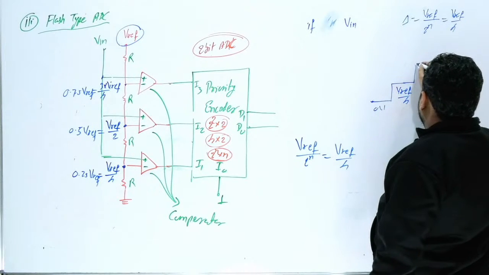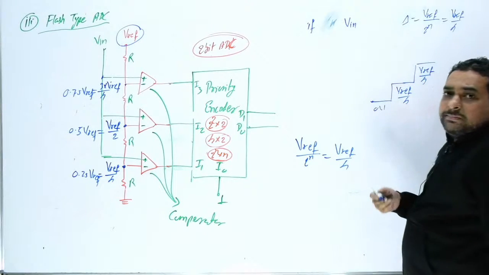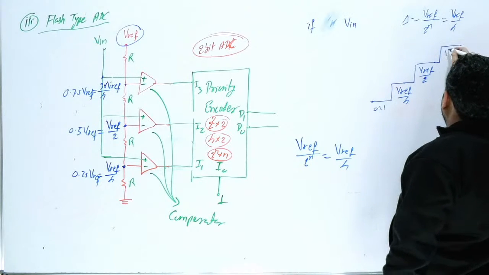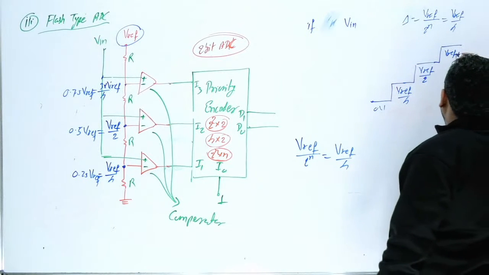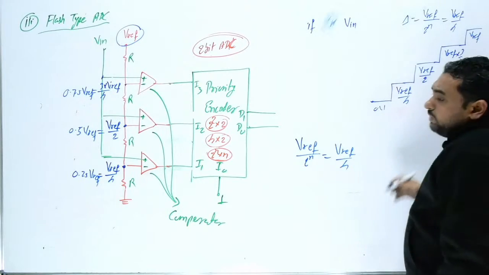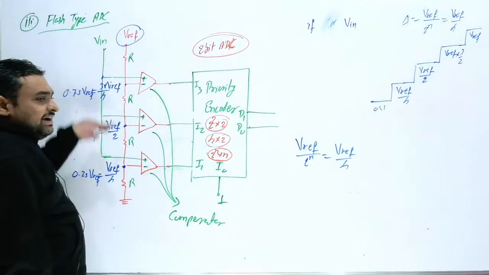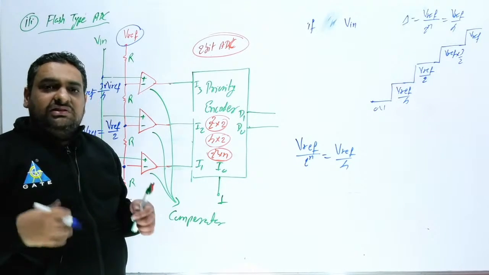What is the second step? V reference by 4 into 2, or V reference by 4 plus V reference by 4. This is V reference by 2. What is the third step? This is V reference by 2 plus V reference by 4, that is 3 by 4 V reference, and then this is V reference. So we are going to divide V reference here, and every step size voltage is available.